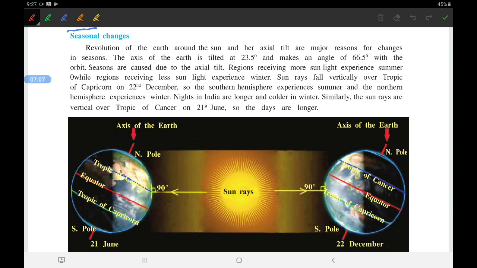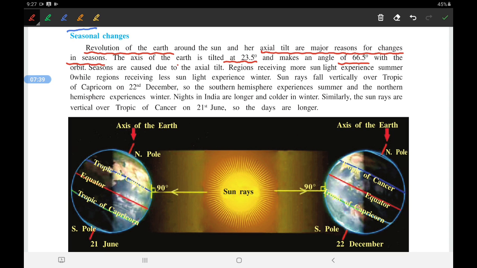Revolution of the earth around the sun and its axis tilt are the major reason for the change of the season. See, revolution of the earth and the axis tilt are the reason for the seasons. The axis of the earth is tilted at 23.5 degree. Remember this, it is tilted at 23.5 degree and makes an angle of 66.5 degree with the orbit.